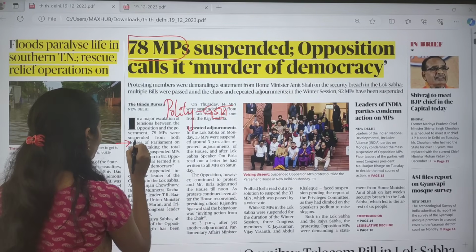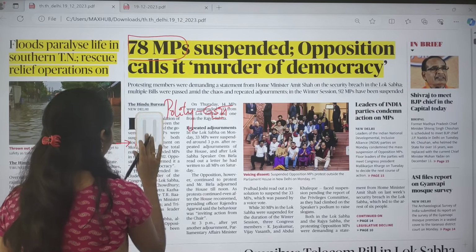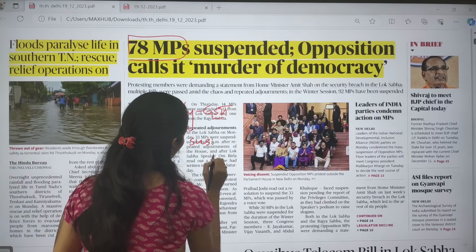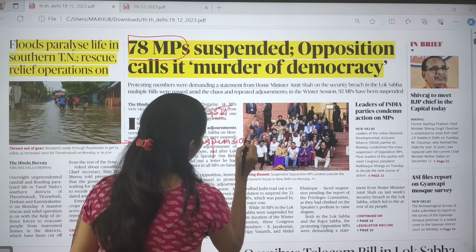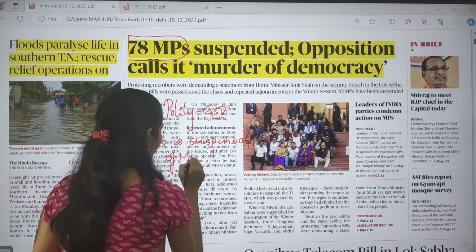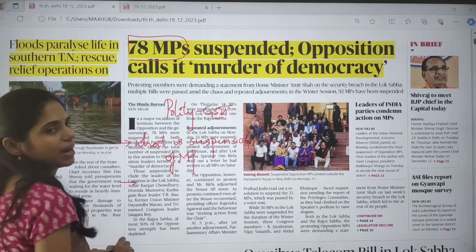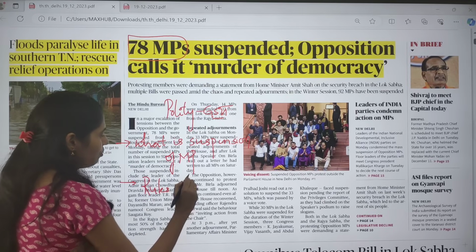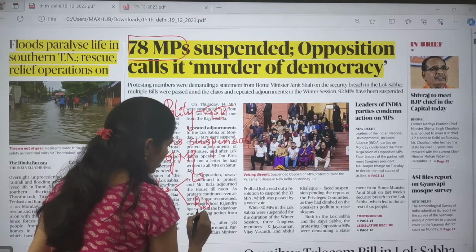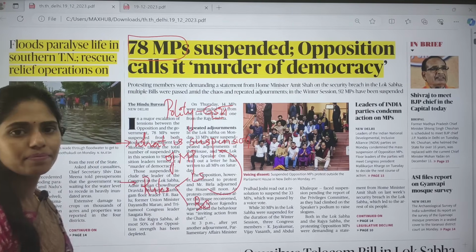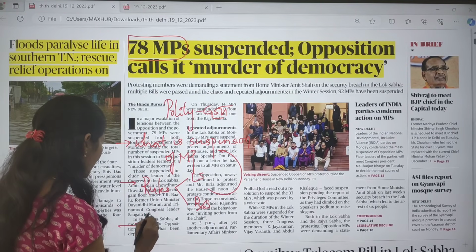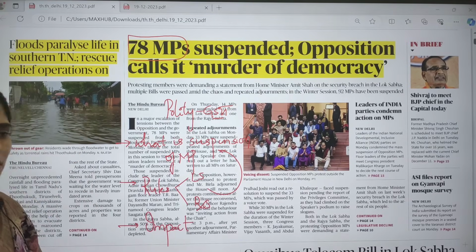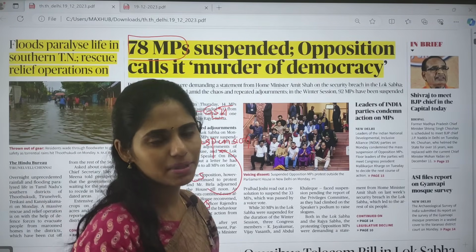You have to see what is suspension of a member of parliament and what are the rules of Lok Sabha and Rajya Sabha that talk about this suspension of MP and what will be the impact of this suspension.